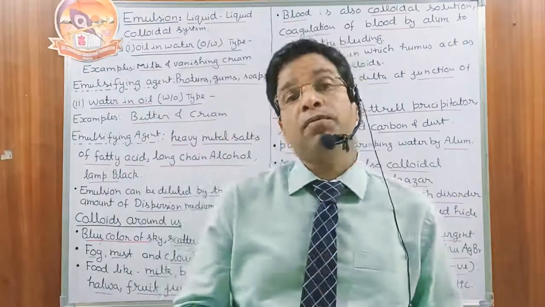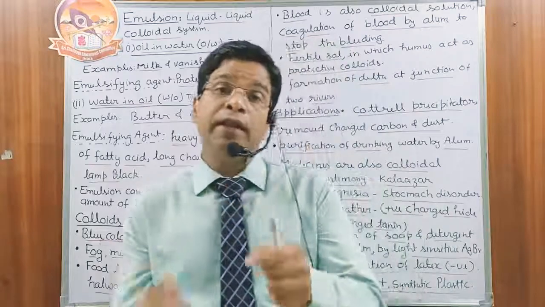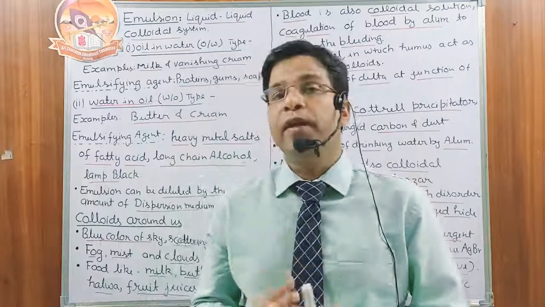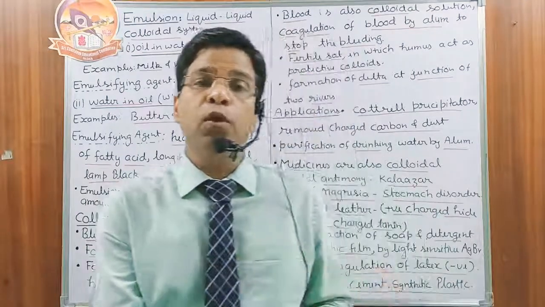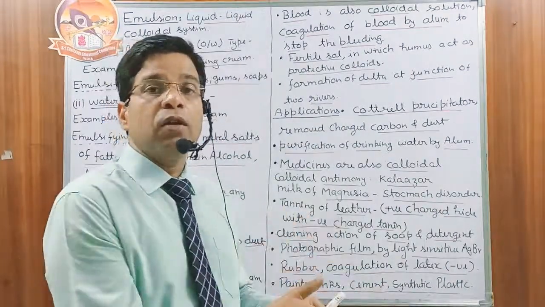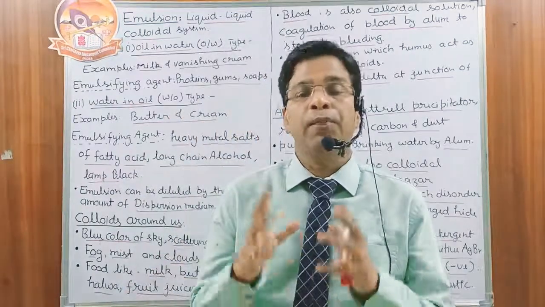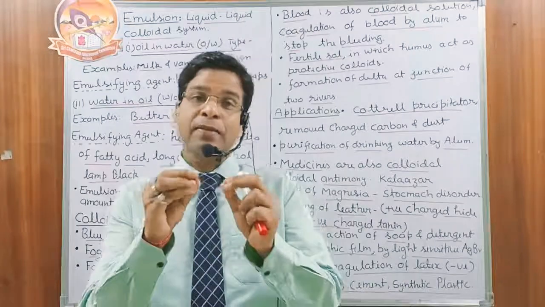It may be of two types: oil in the water or water in the oil. So we have two types of emulsion system: OW emulsion, that is oil in water, or WO emulsion, that is water in oil. And we know these systems are not very stable.